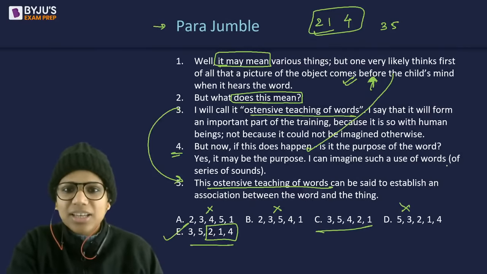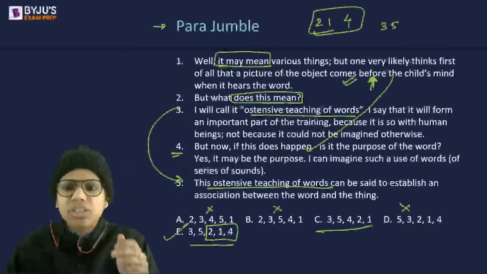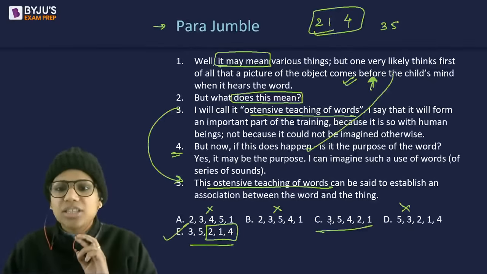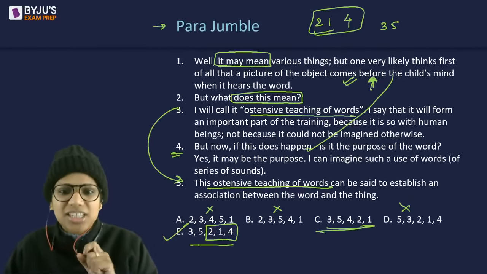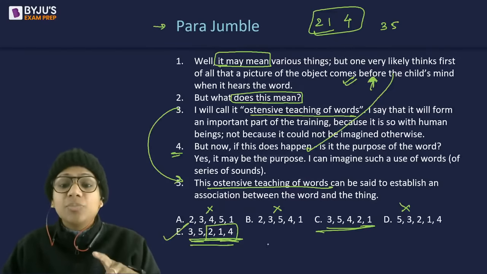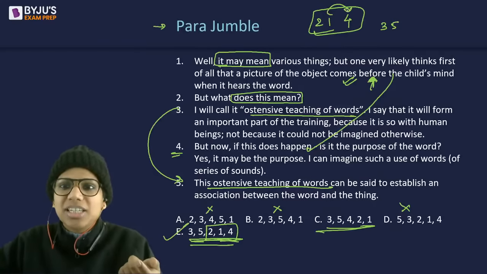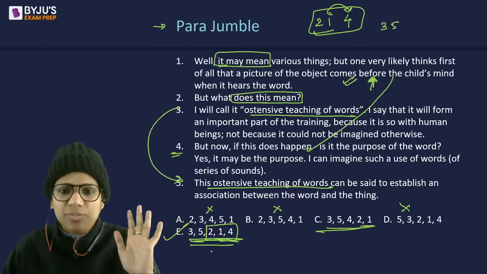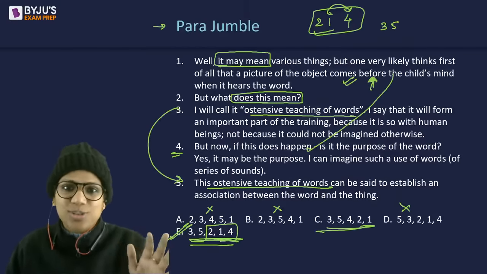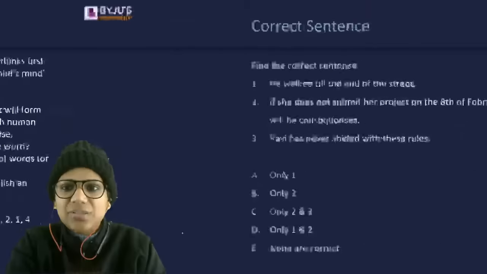Hope this is clear. It was an easy parajumble question, and usually I have observed in XAT parajumbles that they give two close answer choices. For instance, this and this, they were pretty close. It happened last year as well in XAT 2022, but the question is easy. So then also you can make this connection that 1, 4 is the pair. That was the case last year also, 2022. So E is the answer here.